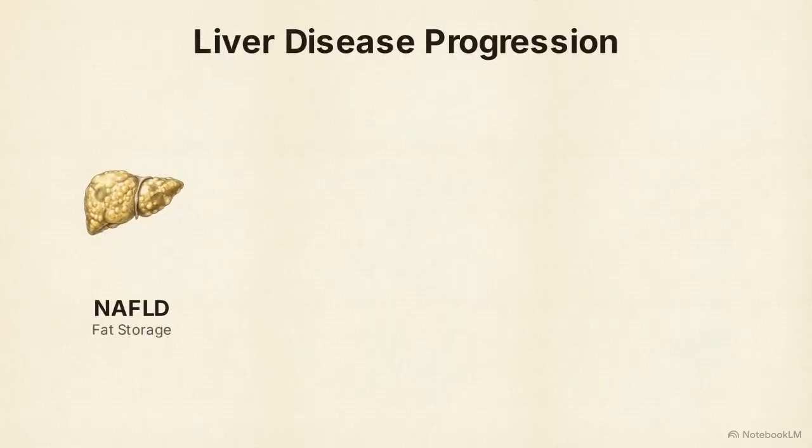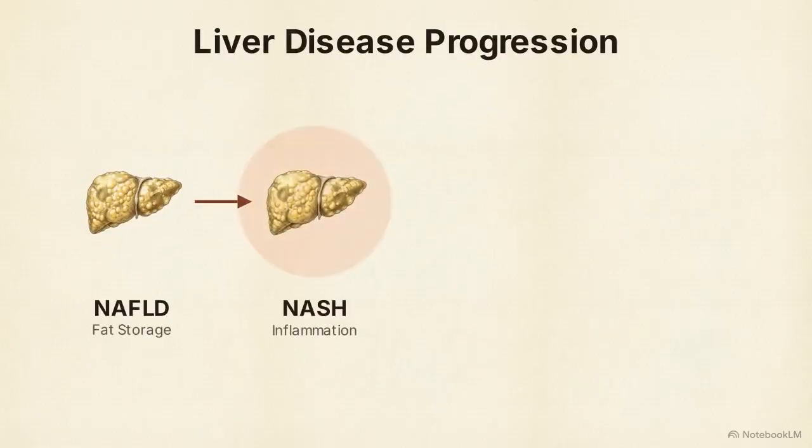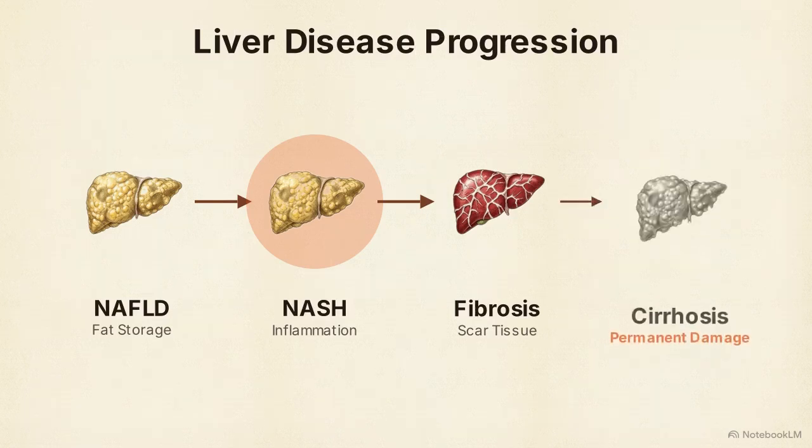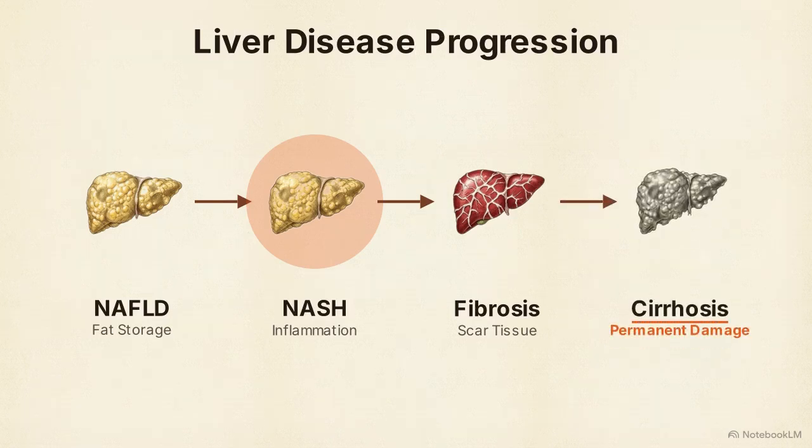The disease is progressive. It begins as simple fat storage, but can advance to NASH, where the liver becomes inflamed. This leads to fibrosis, the formation of scar tissue, and eventually cirrhosis, where the damage becomes permanent.